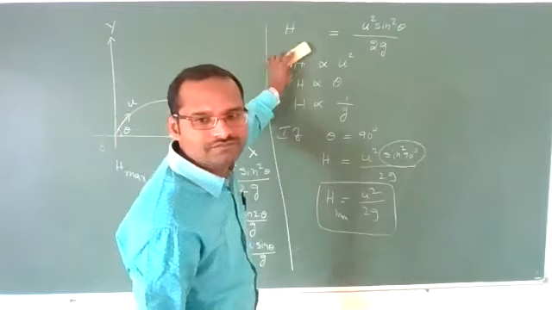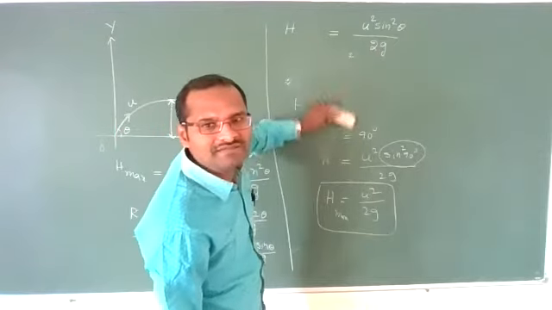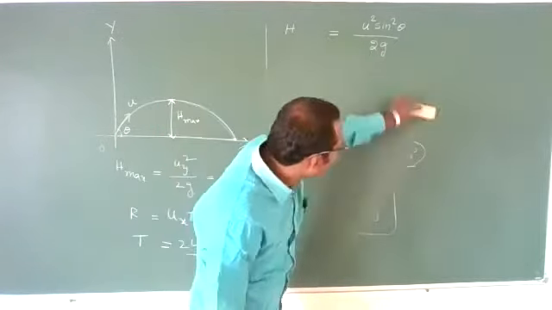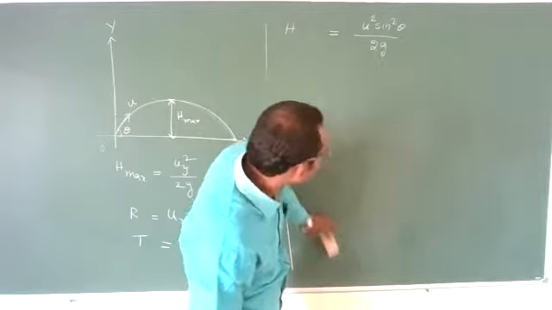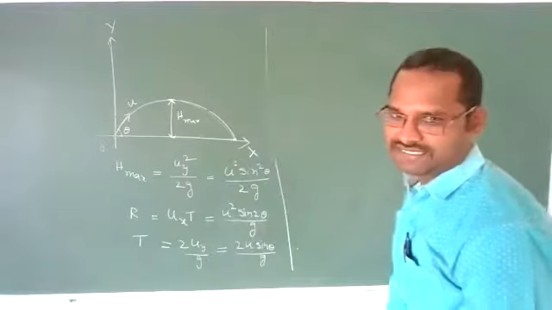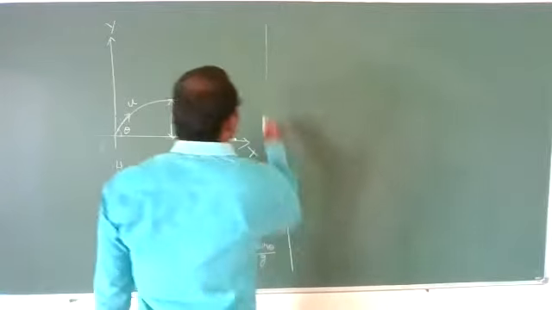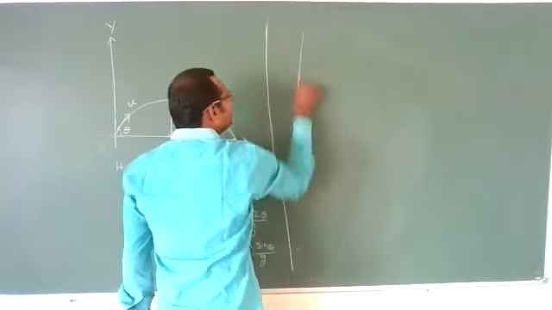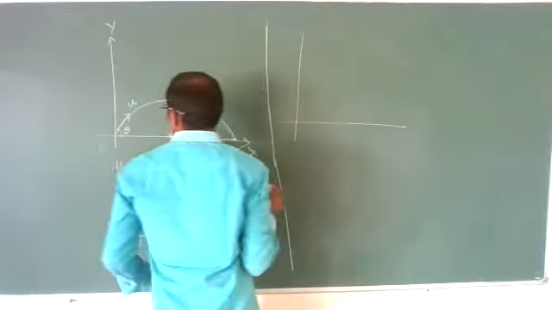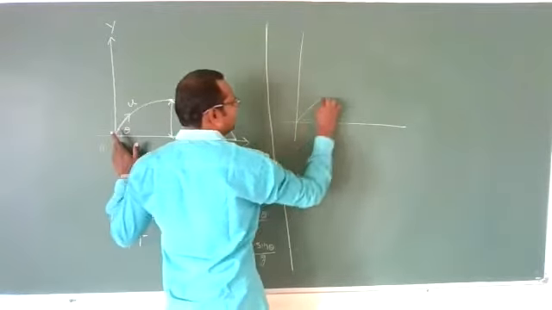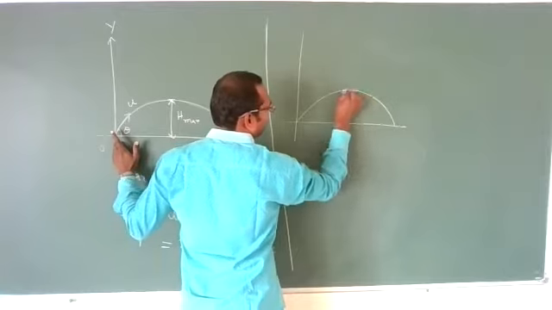Clear? Okay. So this is about the maximum height a projectile can reach. I have explained. Now, what about range, sir? For example, let's see about maximum height. This projectile is given u velocity, and it will reach this much maximum height.